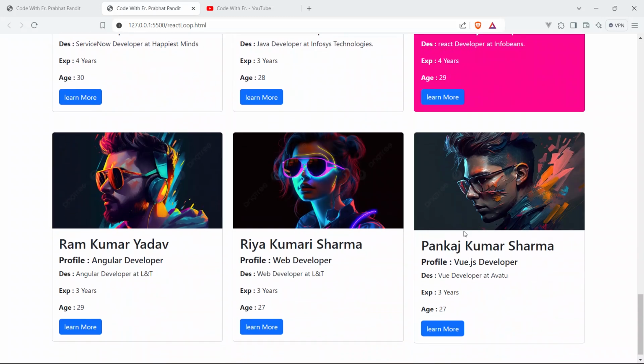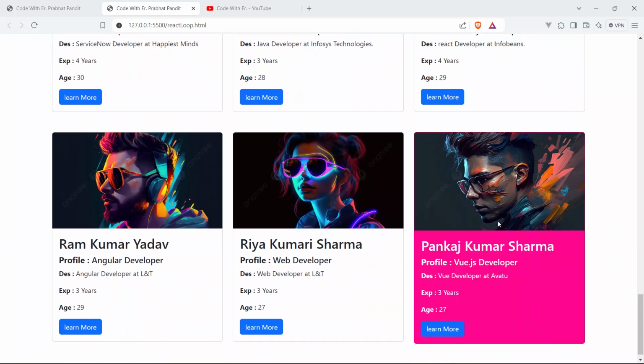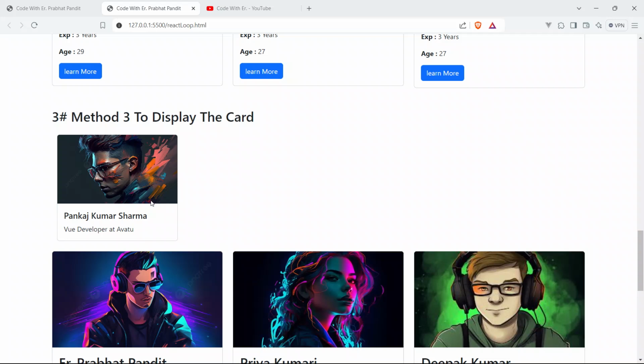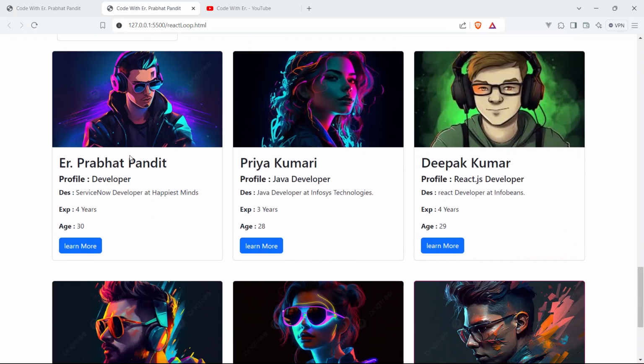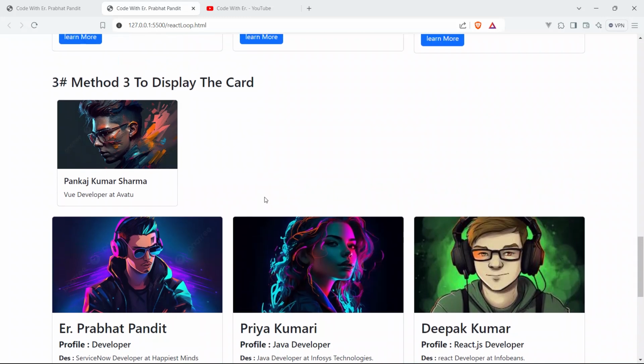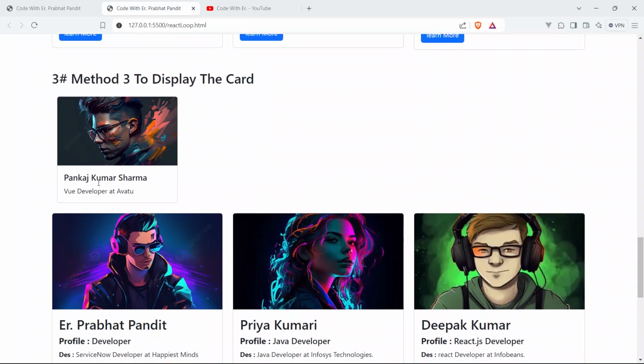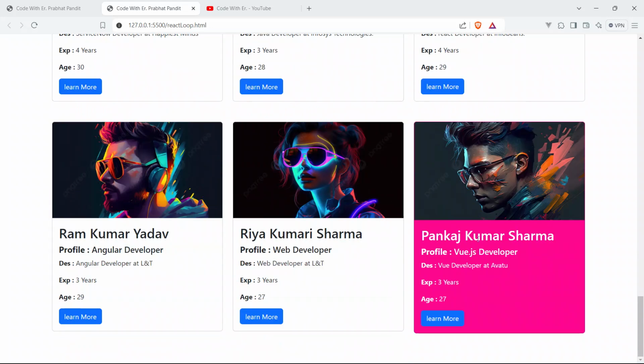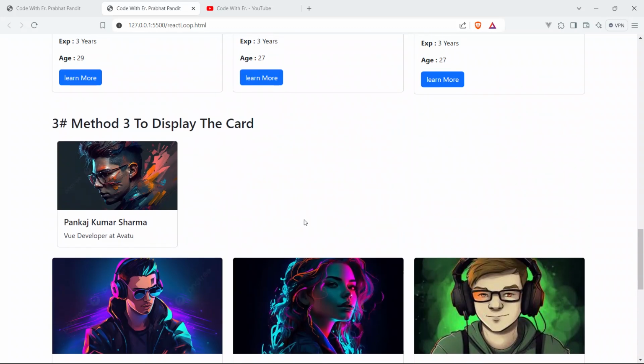Okay, so click on Pankaj Kumar Sharma profile card. See, it's now active, it's now clicked, and you can see here the same profile card of the same user. This is the image. Name is Pankaj Kumar Sharma, and description is Vue developer at Avetu. So you can see here the same description, Vue developer at Avetu.